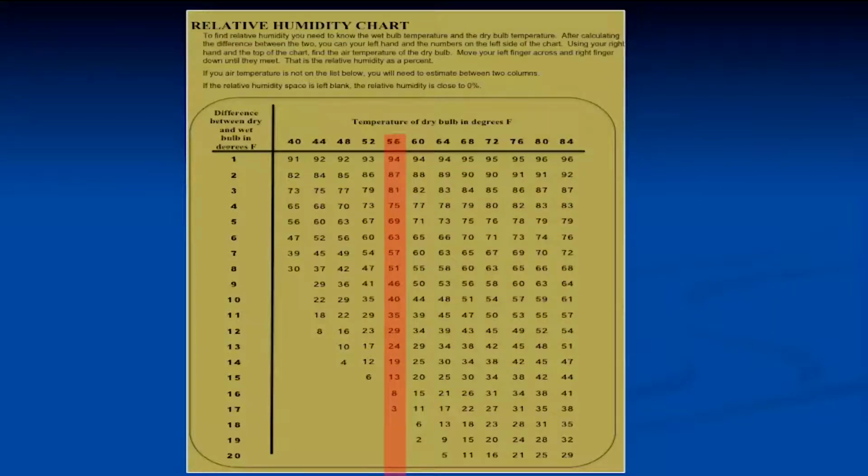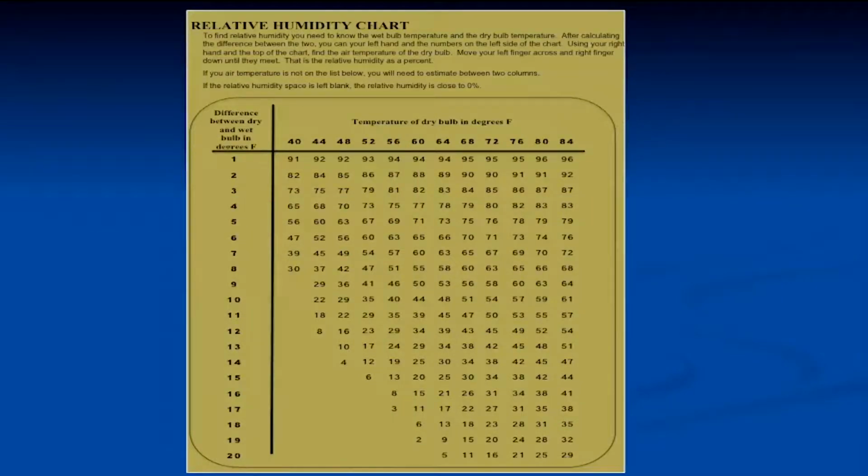Then you measure the wet bulb temperature at 52. That's 4 degrees difference. 56 minus 52 is 4. So now we're going to use this row right here. And where they meet, that's your relative humidity. As you can see in that example, if the air temperature is 56 and the wet bulb temperature is 52, we have a relative humidity of 75%.